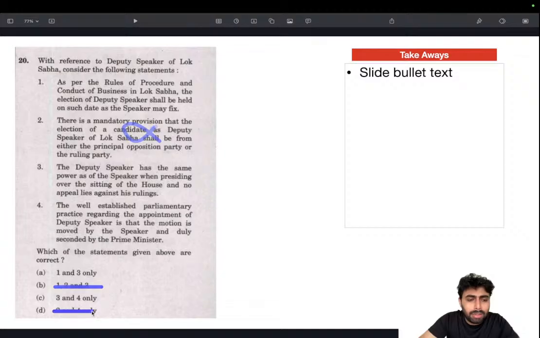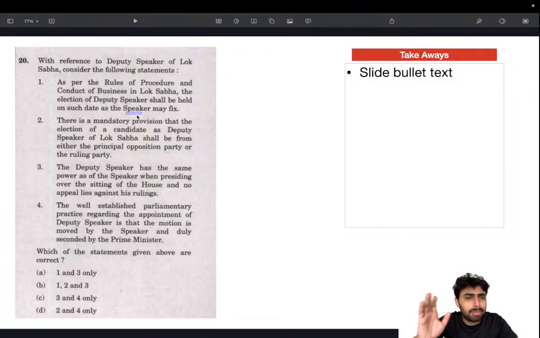Then we are left with 3 being right. Deputy speaker has the same power as speaker. Yeah, that makes sense. 3 is right. We are eliminating 2. Then we have to choose between 1 and 4. As per the rules of procedure and conduct of business of Lok Sabha, the election of deputy speaker shall be held on the date that speaker may fix. Okay, even if you don't know the fact, this seems right, because the speaker is the one who can fix the date.